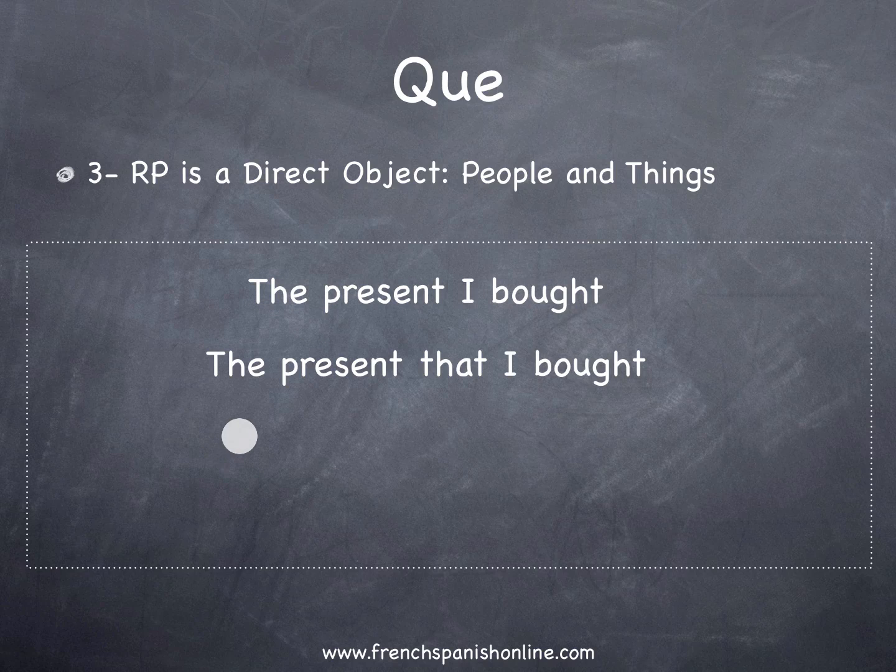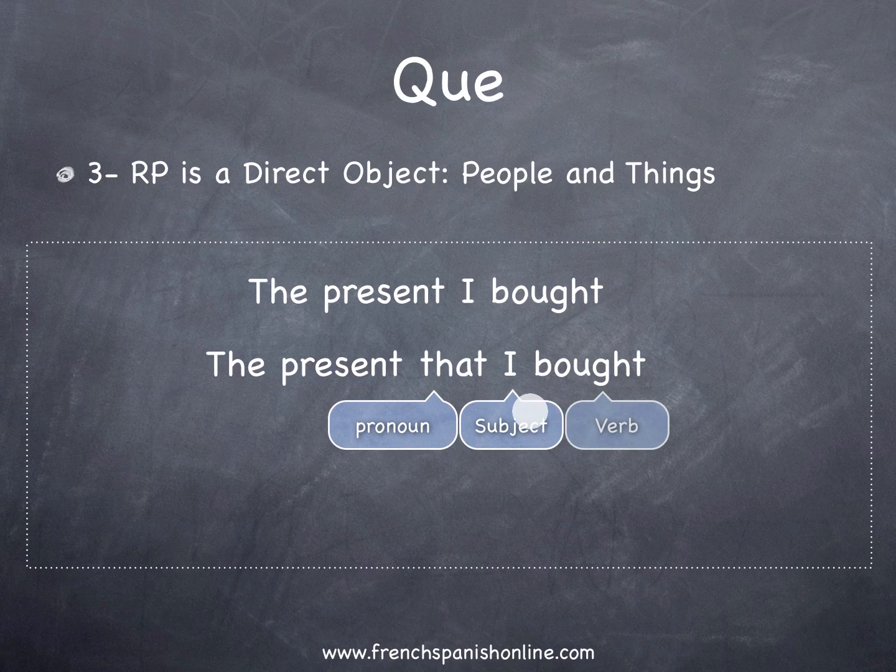So we can say the present that I bought. So here you can see we have our pronoun. It is that. So the pronoun is that. We have a subject and a verb. Let's consider the second part of our sentence, from that I bought.